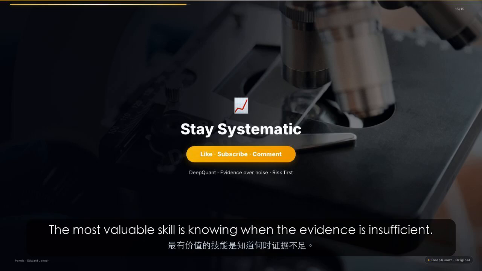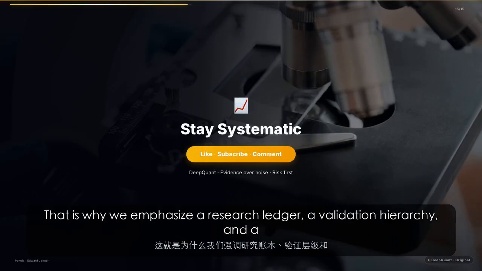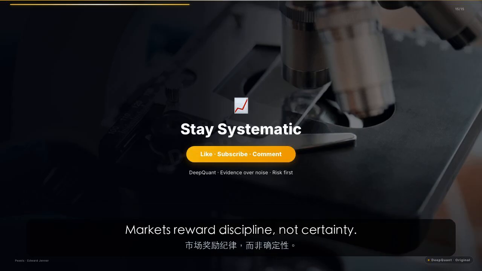The most valuable skill is knowing when the evidence is insufficient. That is why we emphasize a research ledger, a validation hierarchy, and a falsification checklist. Markets reward discipline, not certainty.